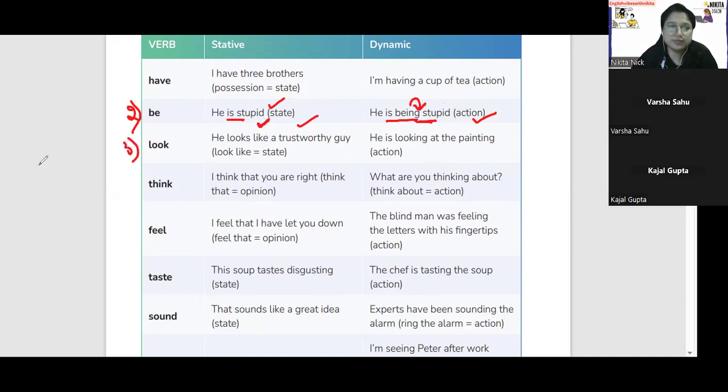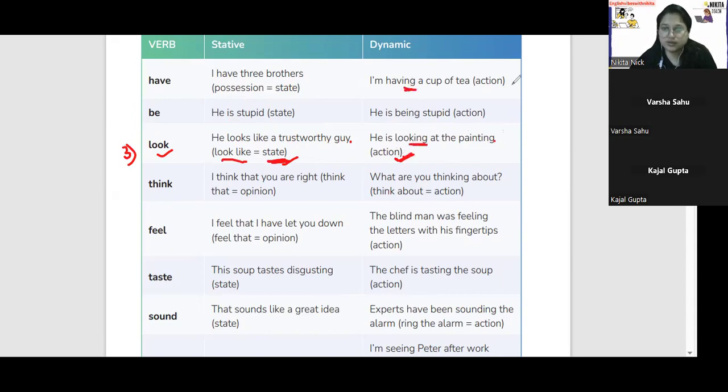नंबर 3. Number 3. He looks like a trustworthy guy. So look like is state. Okay. He is looking at the painting. So looking at the painting is what? Action. Why? Because ing use हो रहा है, continuous है. ठीक है? And it is talking about the present moment. Okay, one more thing.